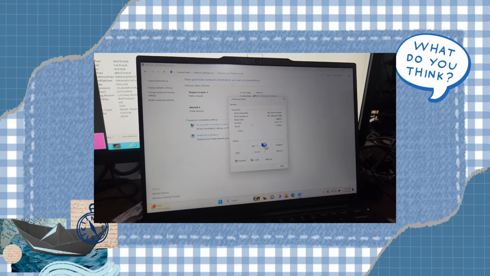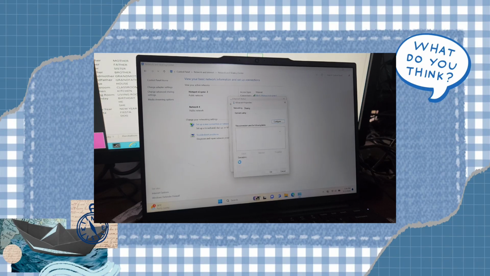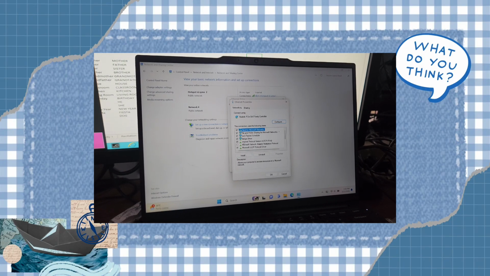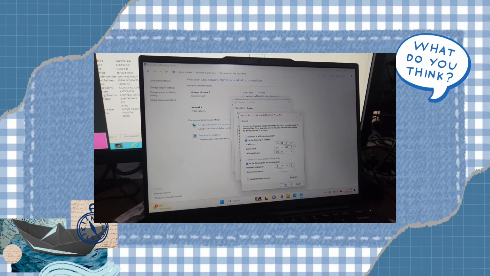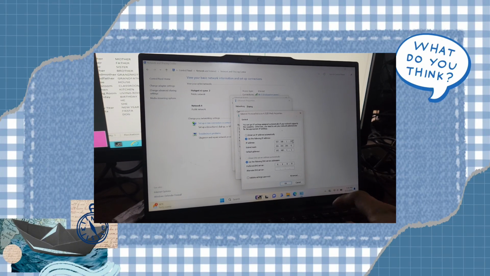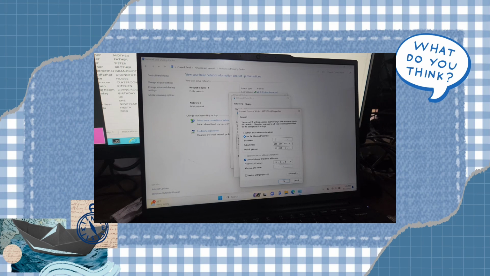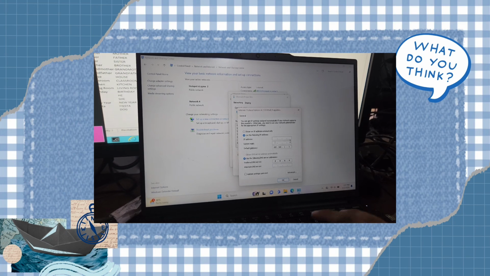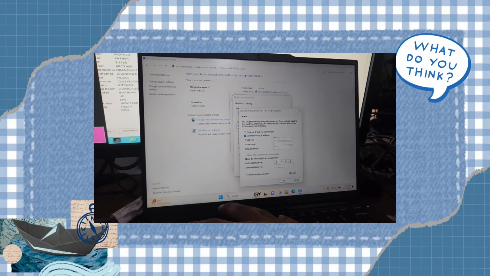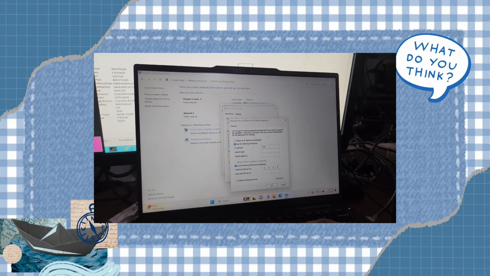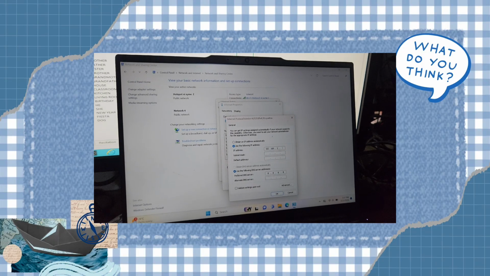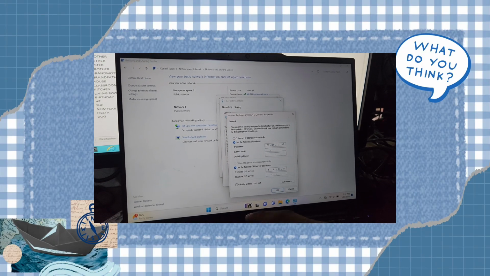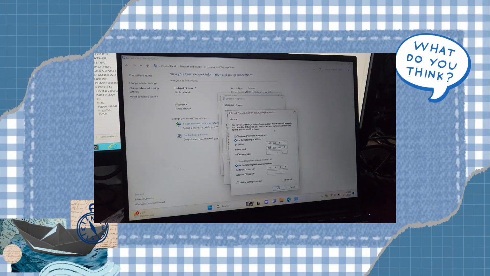Click Ethernet, then Properties. Select Internet Protocol version 4 or TCP or IPv4 and click Properties. Choose Use the following IP address and enter your own IP address. For example, mine is 192.168.1.17. The subnet mask will automatically appear, then enter the default gateway.